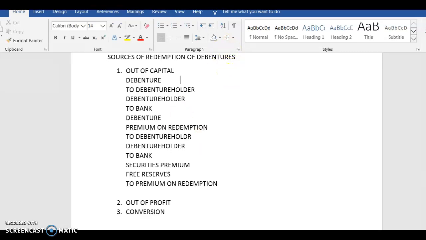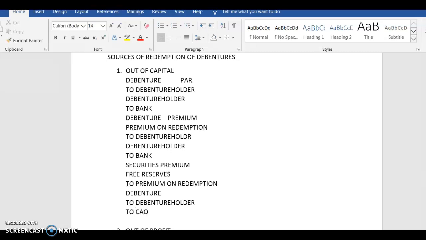So this was at par, this is at premium. Now the last is at a discount. What if it is at a discount? Again, obviously, it's going to be debenture to debenture holder, and this discount is actually like a profit to you.